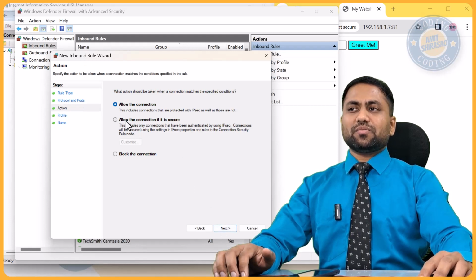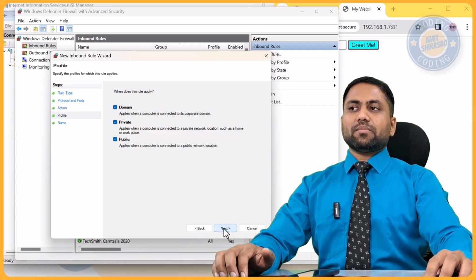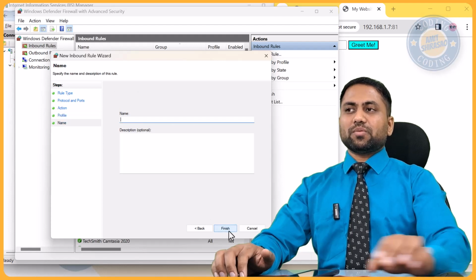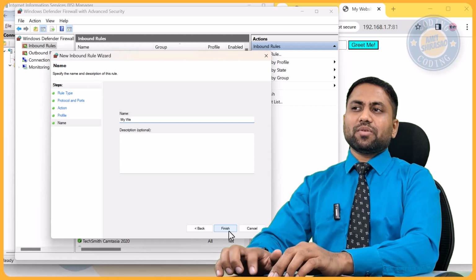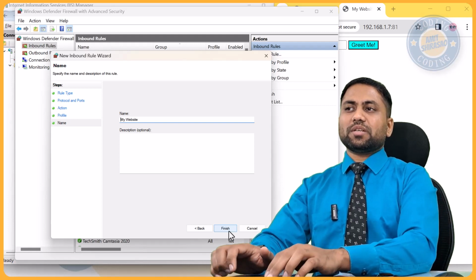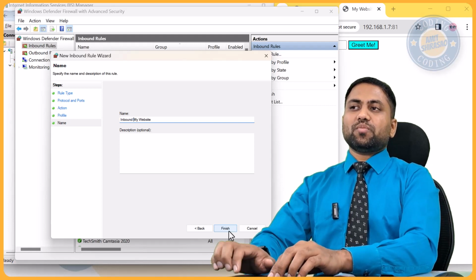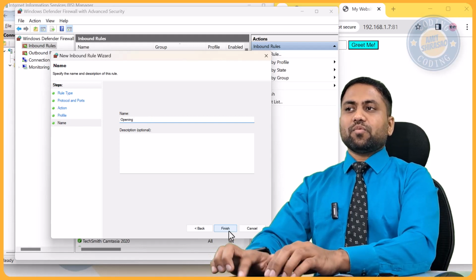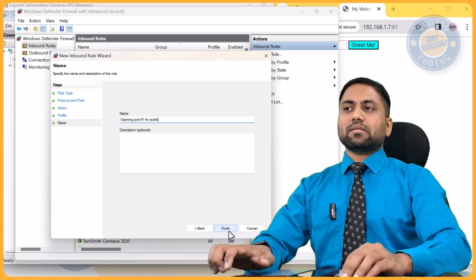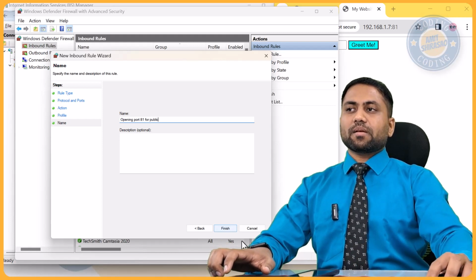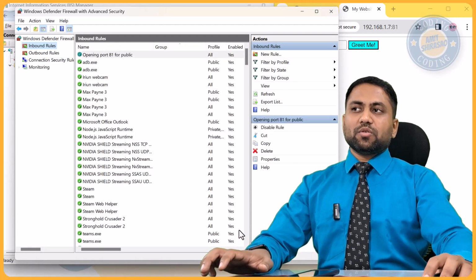You can also use any of these things, but I'm saying allow the connection. And for domain, private, public, all of them should be allowed. And just call this anything. I'm calling this rule for my website, inbound, opening port 81 for public. You can give whatever rule name that you want.